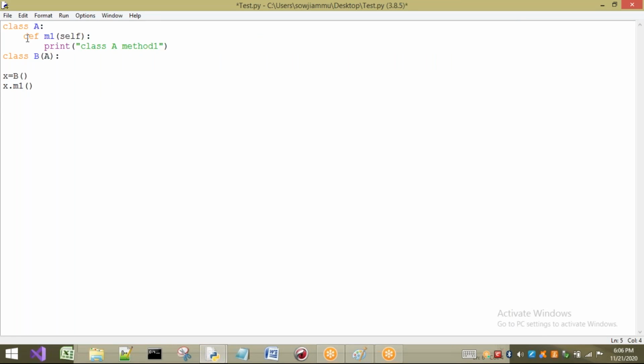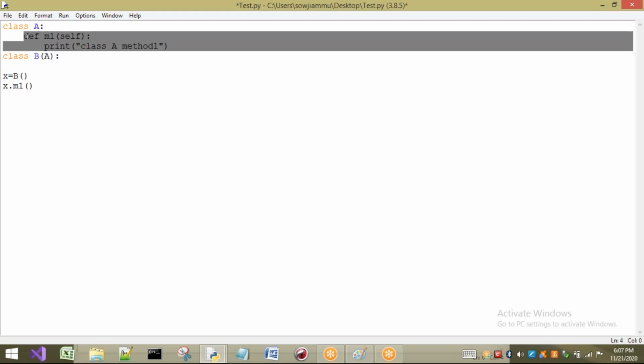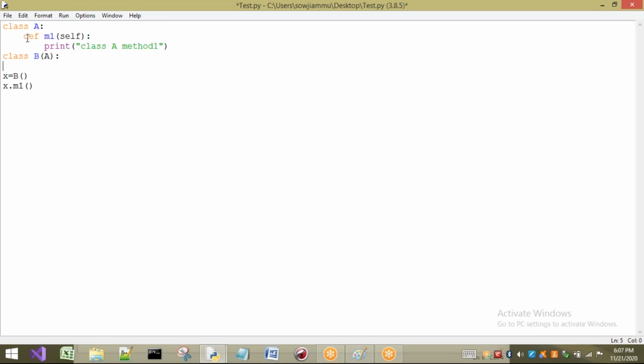Here I will copy and paste the same method. Here I am going to write class B method 1. Okay. Now observe here. Okay, anyway, I will leave it as it is.